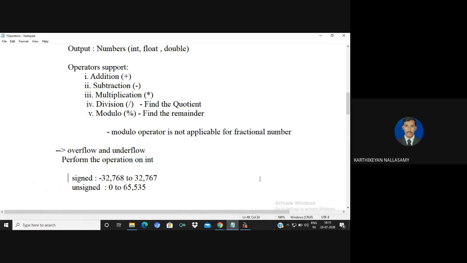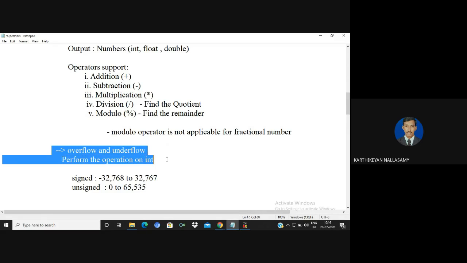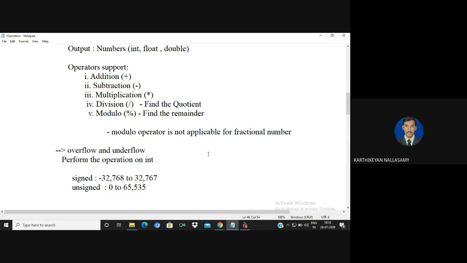If any one of the inputs crosses beyond this range, if the value goes below this range, it results in underflow, and if it goes above, it results in overflow. The same applies to the unsigned category. If the result of your calculation exceeds this capacity, overflow and underflow are surely possible. So while performing those operations, please think about overflow and underflow before performing your operations, that is, before reading the input from the user.